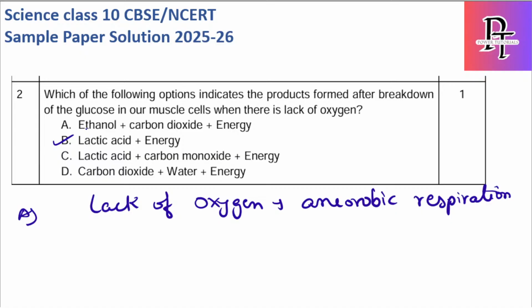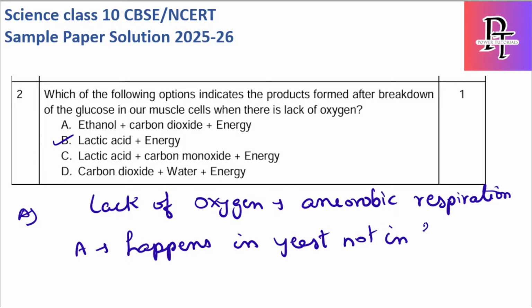What about the first one, ethanol, carbon dioxide and energy? It is also anaerobic respiration, but A happens in yeast, not in humans. So if they ask about anaerobic respiration which happens in yeast, we have to say that the end products are ethanol, carbon dioxide and energy. What about C? Lactic acid, carbon monoxide and energy. Carbon monoxide does not form in any anaerobic or aerobic respiration because carbon monoxide is a poisonous gas.